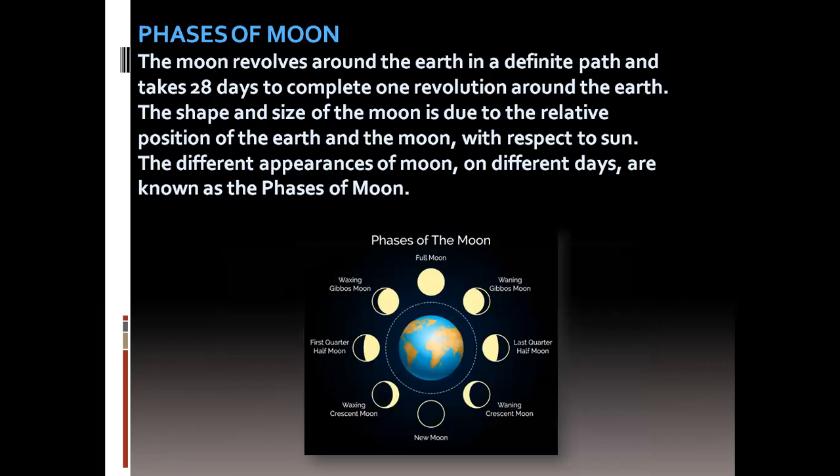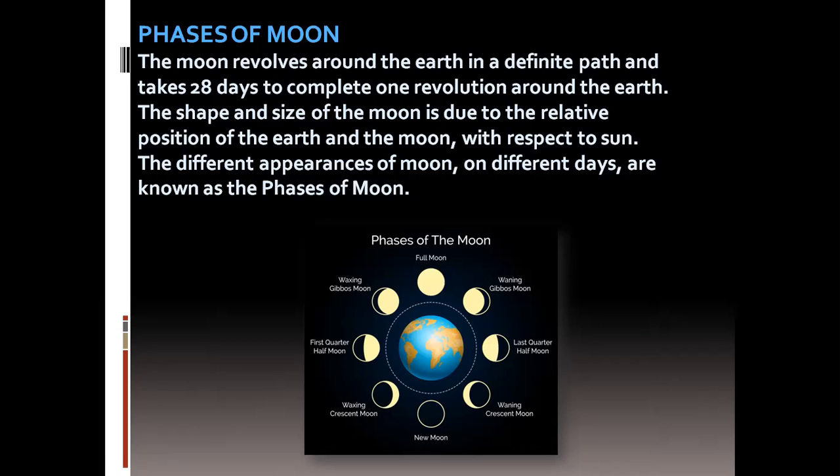Now, phases of the moon. The moon revolves around the earth in a definite path and takes 28 days to complete one revolution around the earth. The shape and size of the moon is due to the relative position of the earth and the moon with respect to the sun.